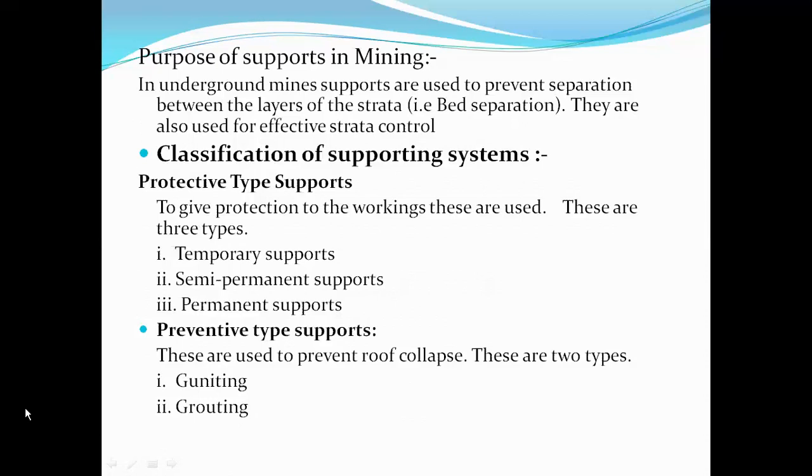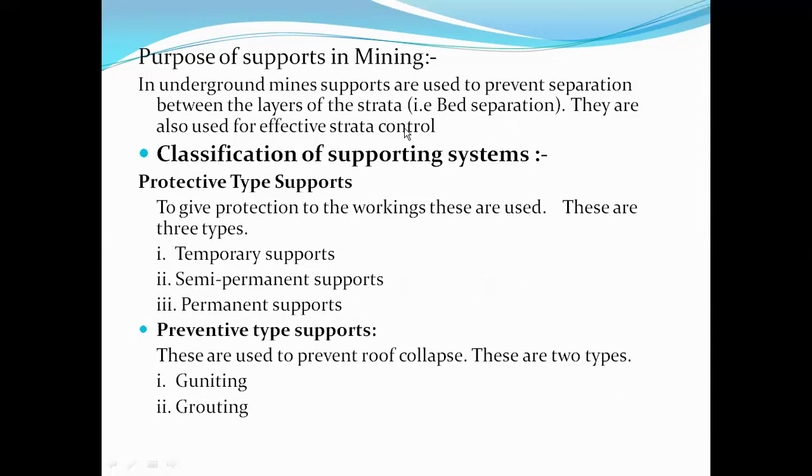Our basic idea of providing the support is to avoid the bed separation between the layers of the strata. Otherwise, if we don't reduce the amount of separation between the layers, it might lead to development of cracks in the upper layers, which results in roof fall. So that's exactly the basic purpose of providing the support.